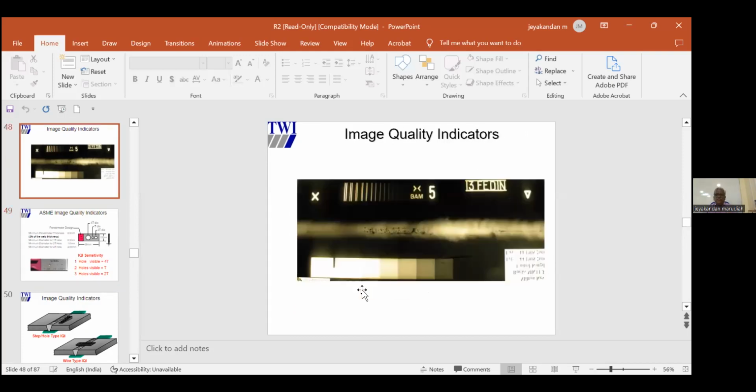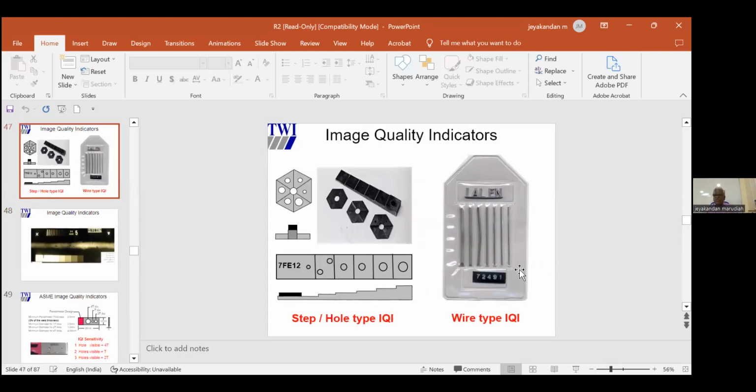Now, wire type IQI, in a plastic sleeve, we will have 6 wires. Here it is 7 wires. It is a European standard, not the ASME American standard. Here you can see 1, 2, 3, 4, 5, 6, 7. But American, it will be only 6 wires. Now, the 6 wires, we have 4 sets: Set A, B, C, D.